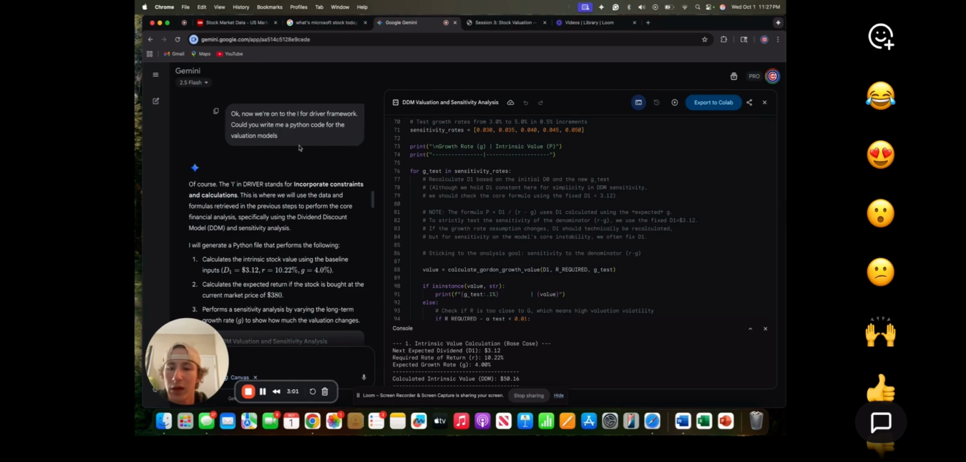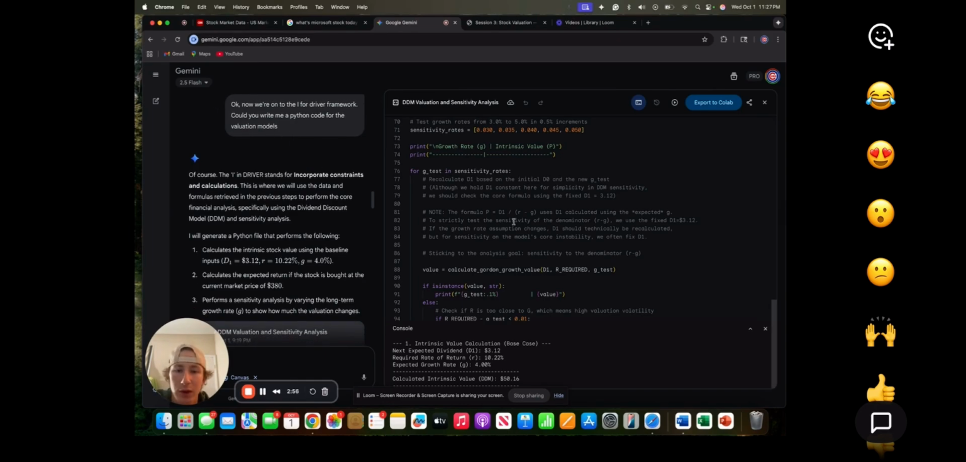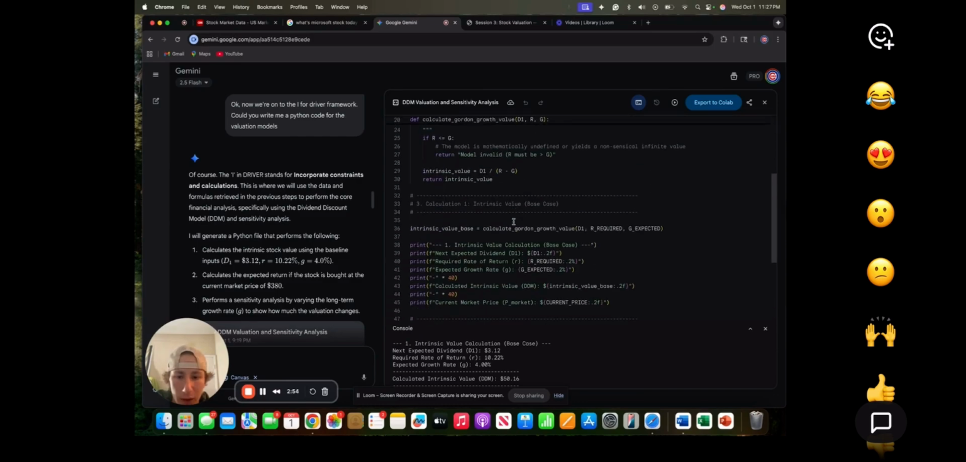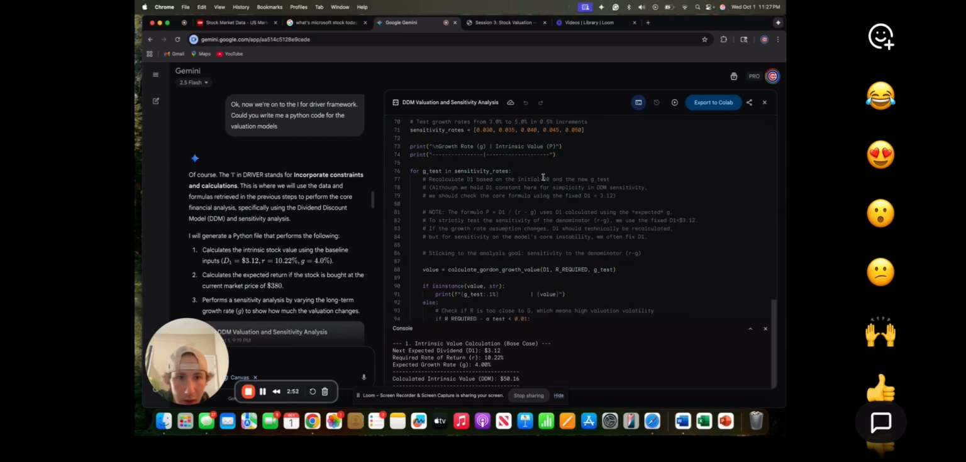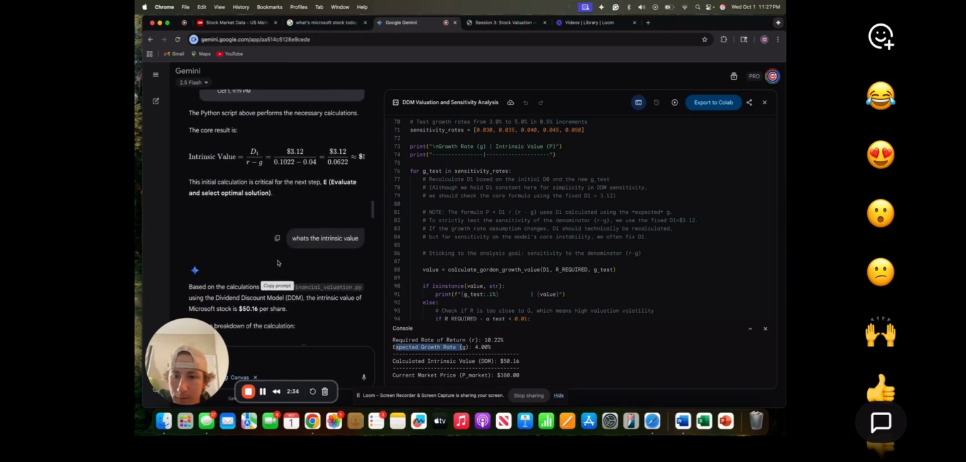And as we move on to I, which is implementing the code, I said, could you write me a Python code for the valuation models? And here's all the code that it wrote me, and I printed it out. When you run this, we get the intrinsic value calculations. The next expected dividend is $3.12. The required rate is 10%, and the expected growth rate is 4%.